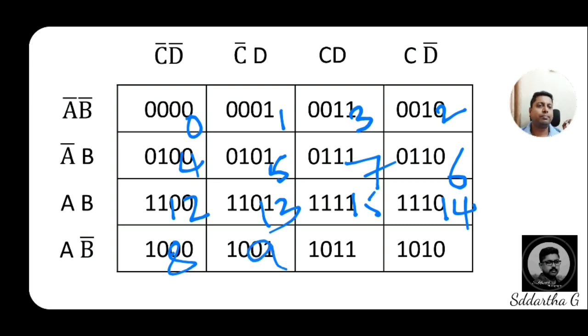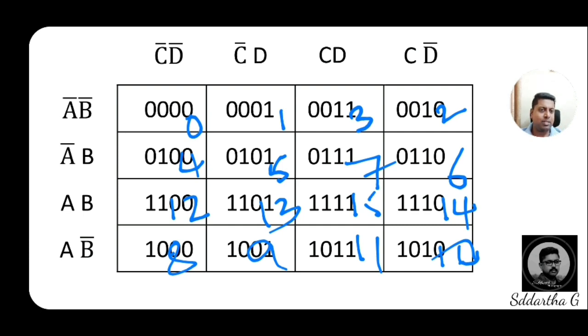Next 1011, that is 11. 1010, 8 plus 2, that is 10. So dear students, this is the decimal equivalent for 16 boxes.